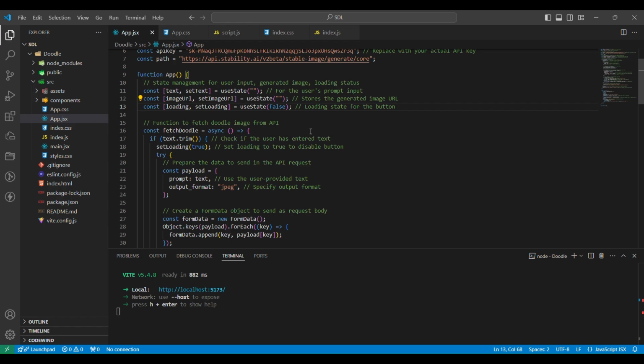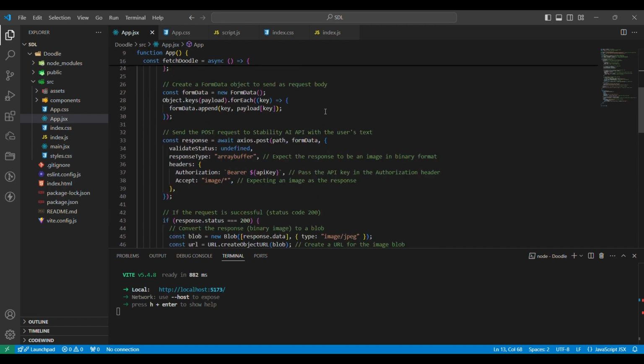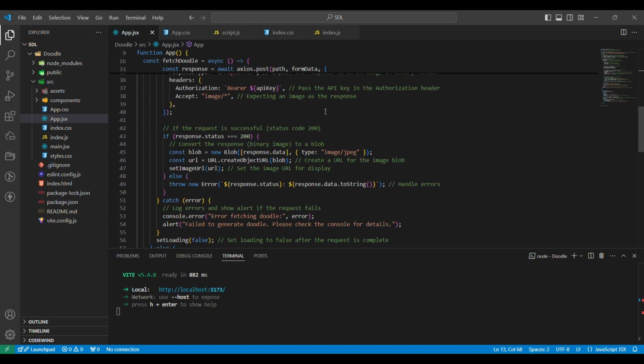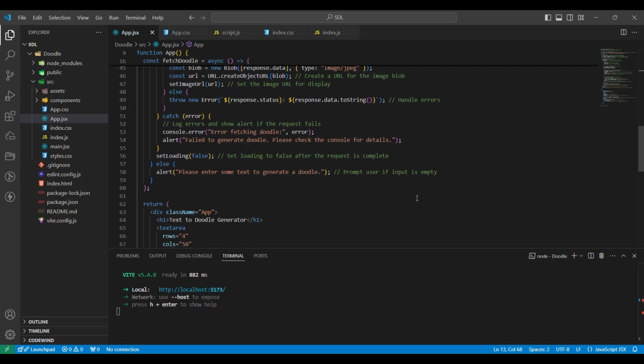So when he clicks on the generate doodle button, we set the loading as true, and then after the API has sent the doodle image after generating it, we again set the loading to false.